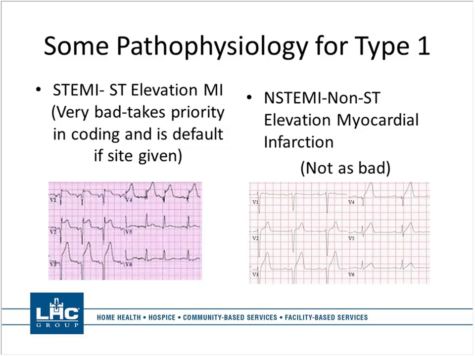I assume it's pretty bad too, but it's not as bad. So there's a little bit better recovery, a little bit better chance for the patient, and you can see on this strip, even though there are elevations in the T waves, the top of that curve does not elevate like on the other one. Not that any of that is important, just wanting to show you the difference in the two. Non-STEMI and STEMIs are both type 1s, but if you have both documented, you're going to default to coding a STEMI.